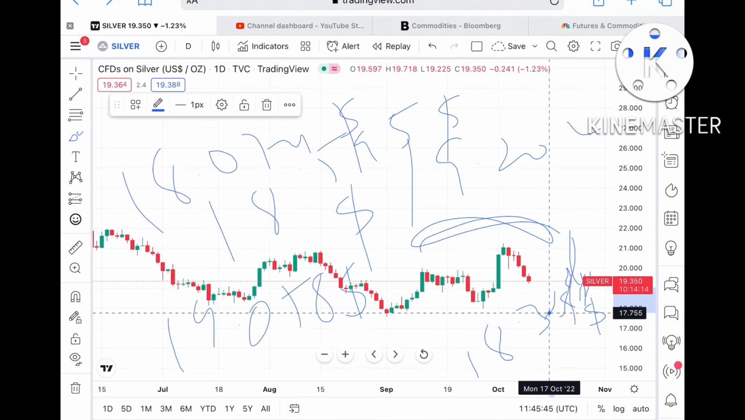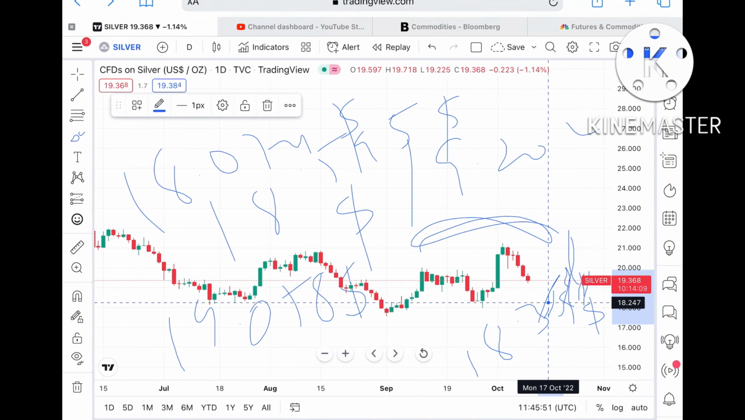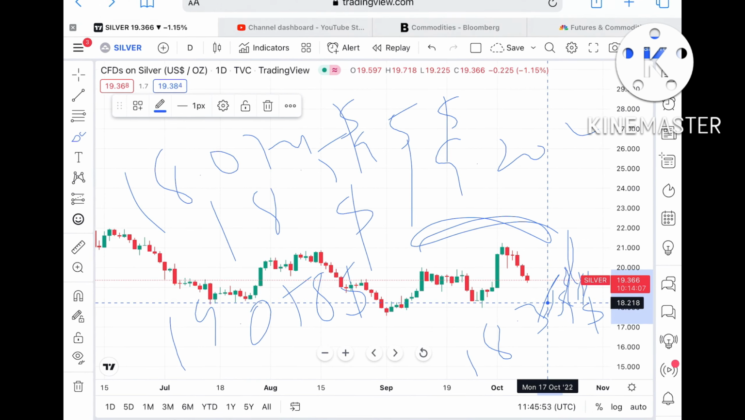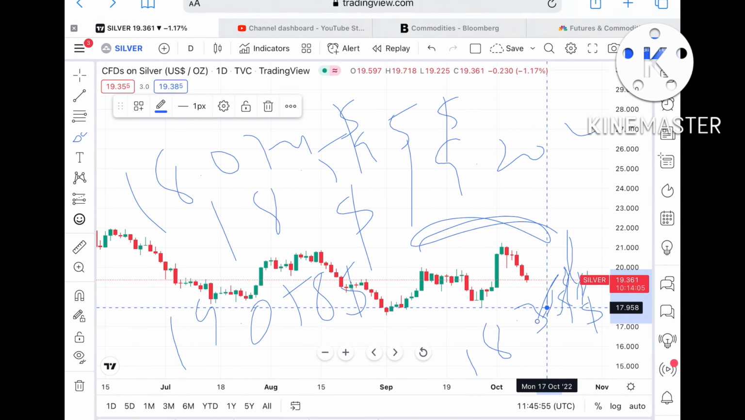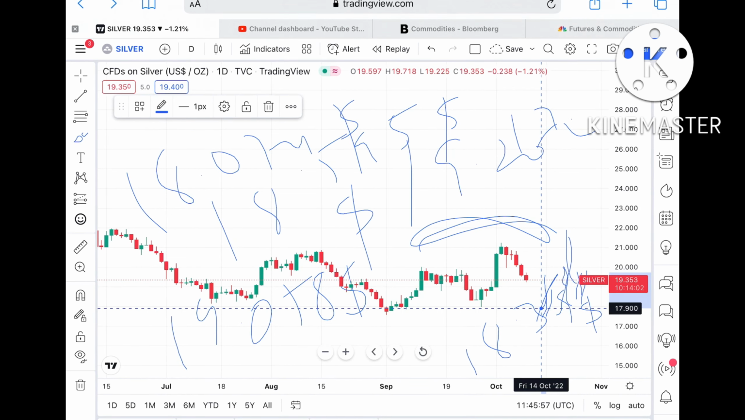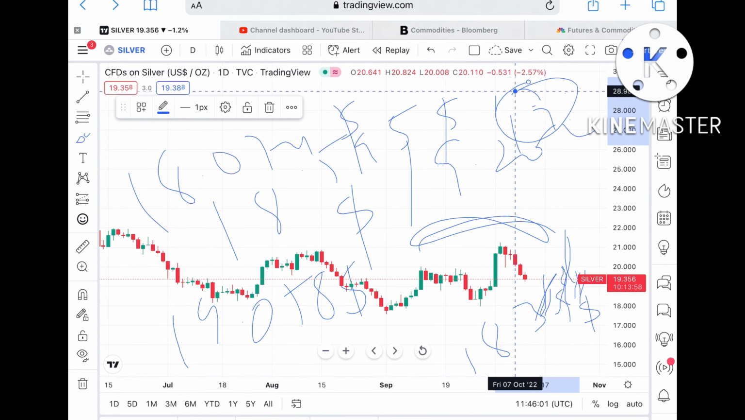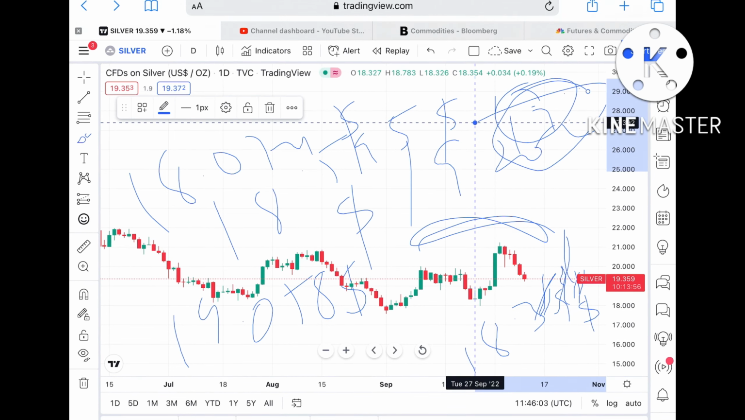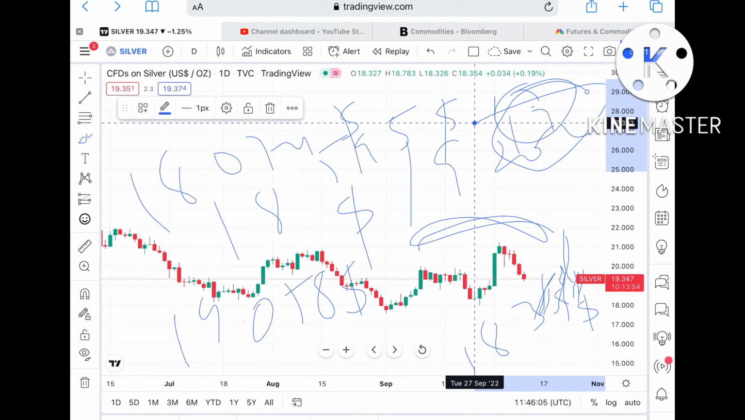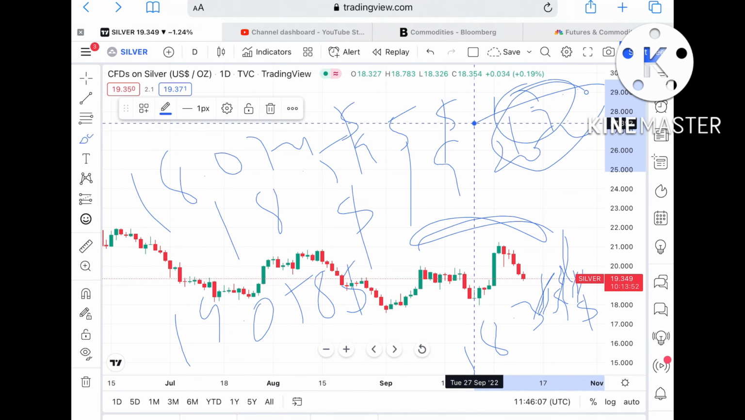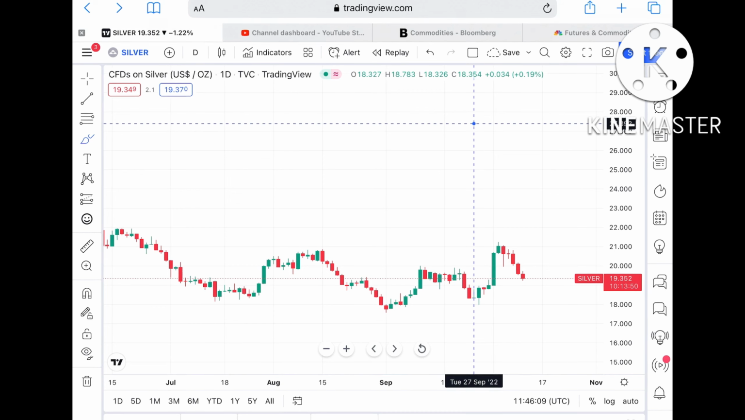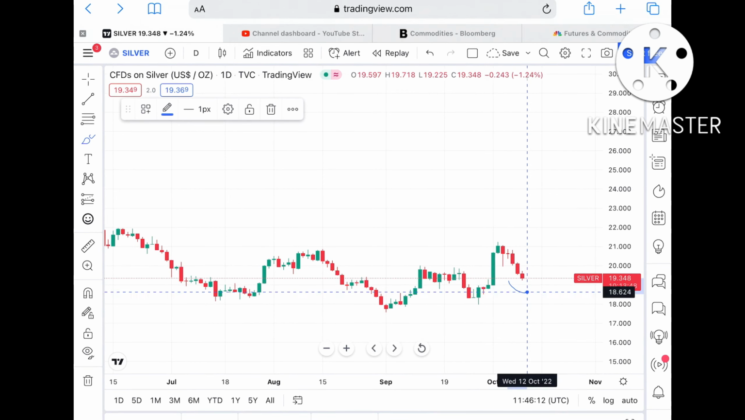If the price falls below the level of 18.074, then it can move further down towards a level of around 17.9, and from there it can touch a level of $17.553. Once the price falls below 17.5, there is a probability that it can move further low.